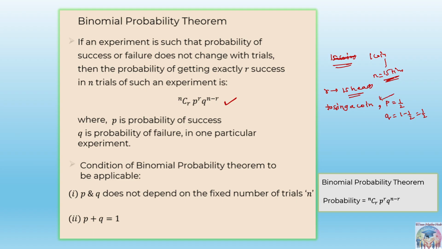Success and failure you can also reverse, but accordingly you have to reverse the formula also. If it is p to the power r, then q will take the power n minus r. So p is the probability of success and q is the probability of failure in one particular experiment.